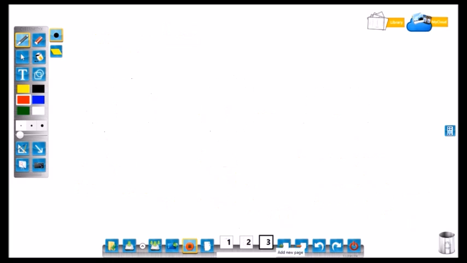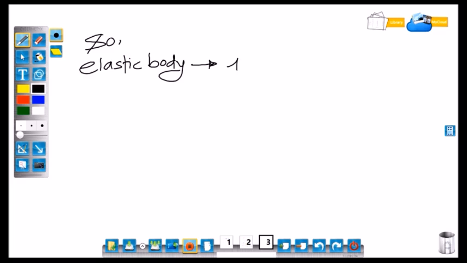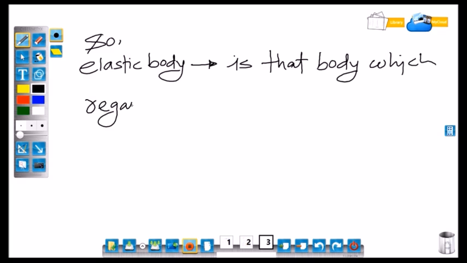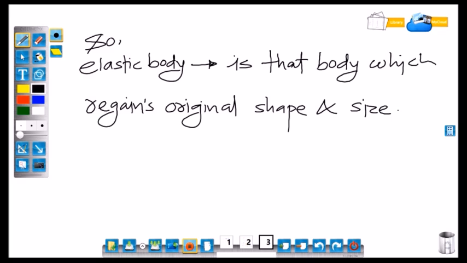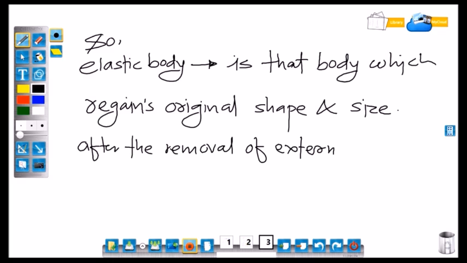So elastic body is that body which regains its original shape and size after the removal of external deforming forces.